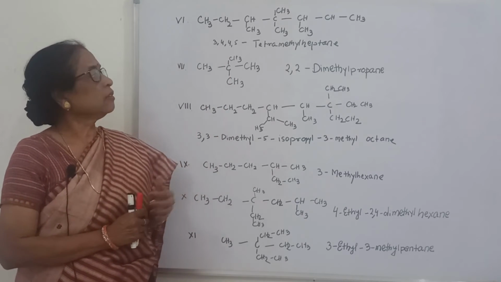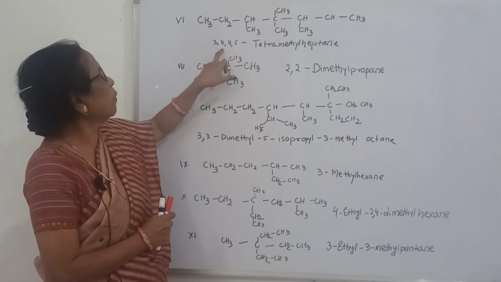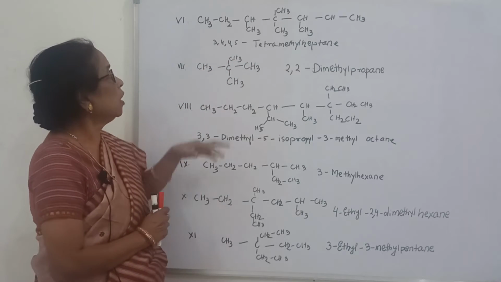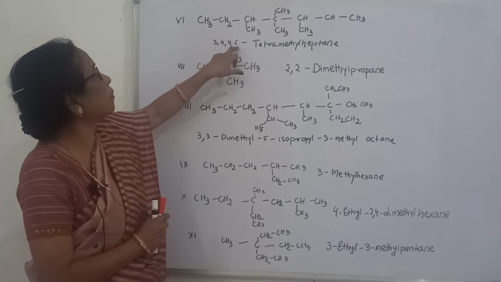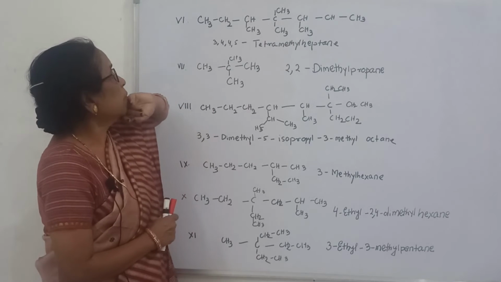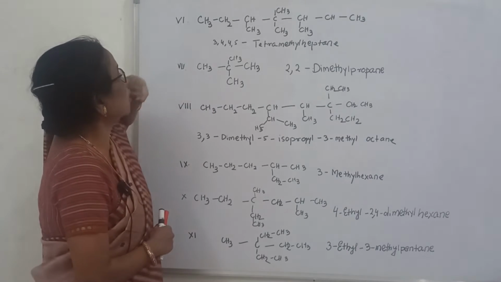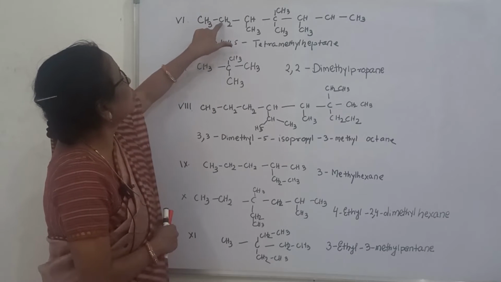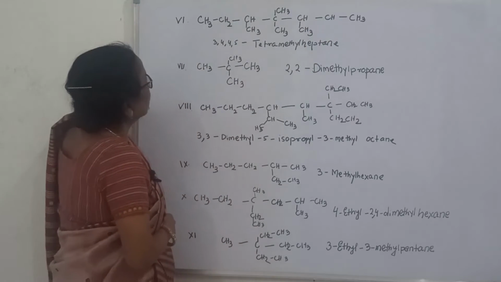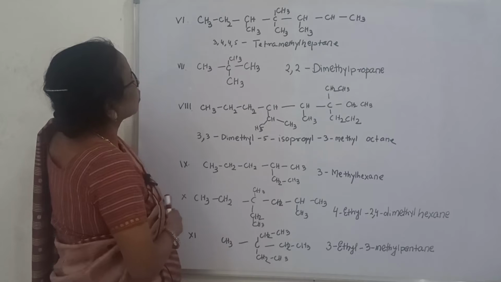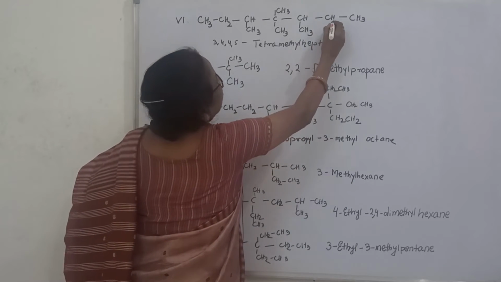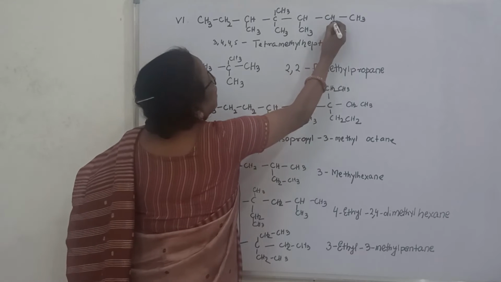Here this one, see, 3,4,4,5 tetramethyl heptane. How? 3, 4, 4, 5. See here 1, 2, 3, 4. Correct. But how is the position calculated? 1, 2, 3. 1, 2, 3. That means which side can you count? Which side? That means you can count from left, and also you can count from right.